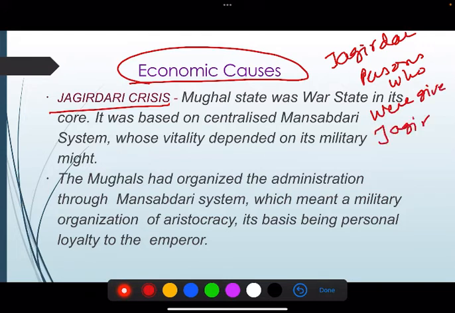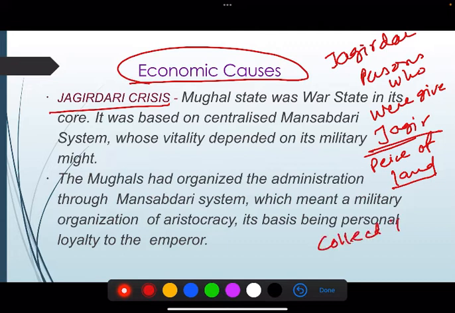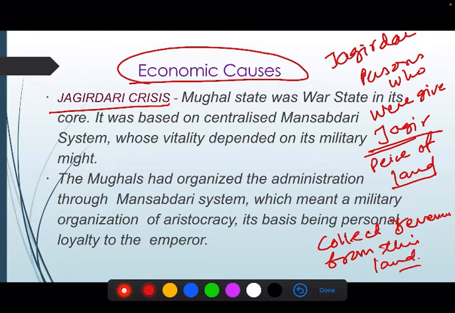So what is a Jagir? A piece of land, and they were responsible for collecting revenue from this land, right? Who? Jagirdar.